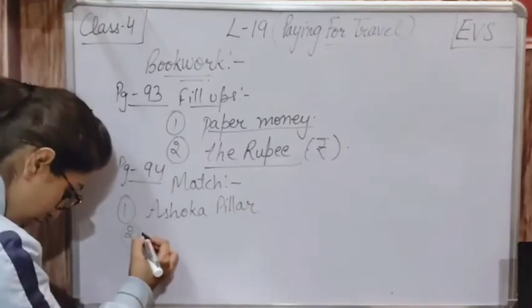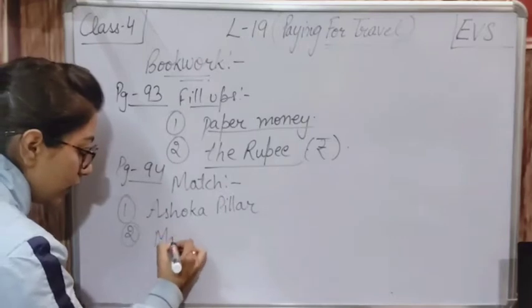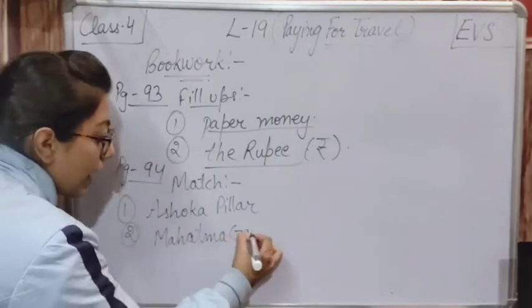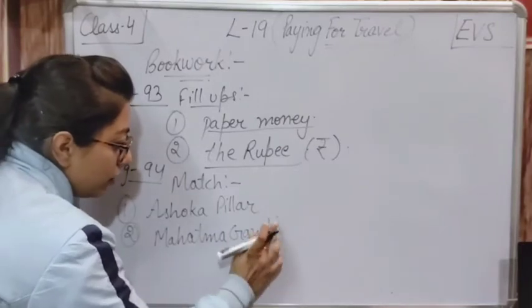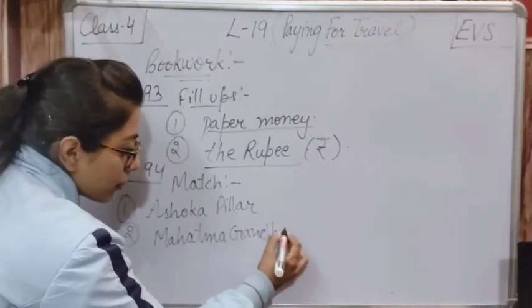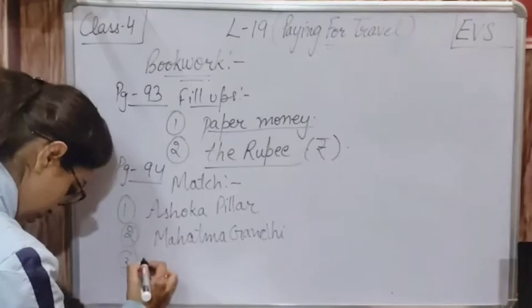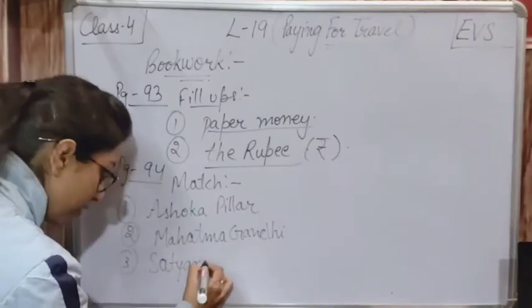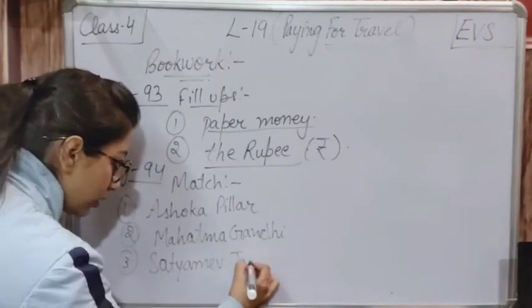Second, it is given Mahatma Gandhi. And the third one is Satyamev Jayate.